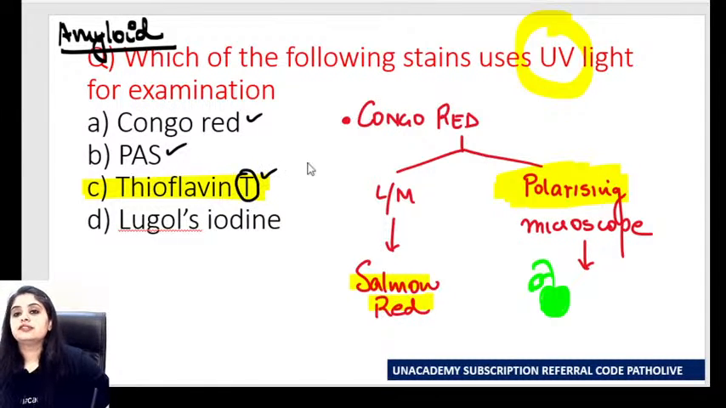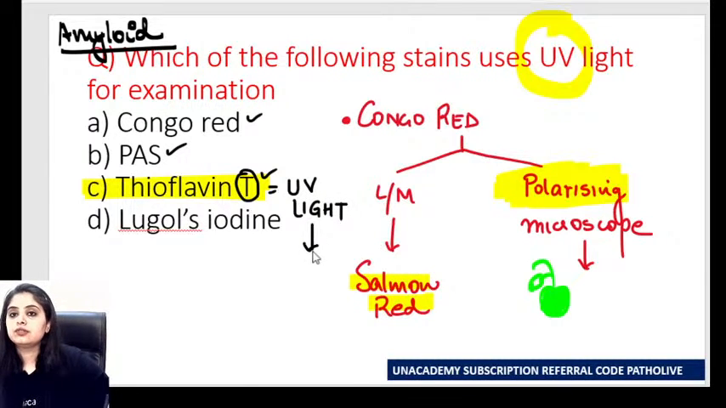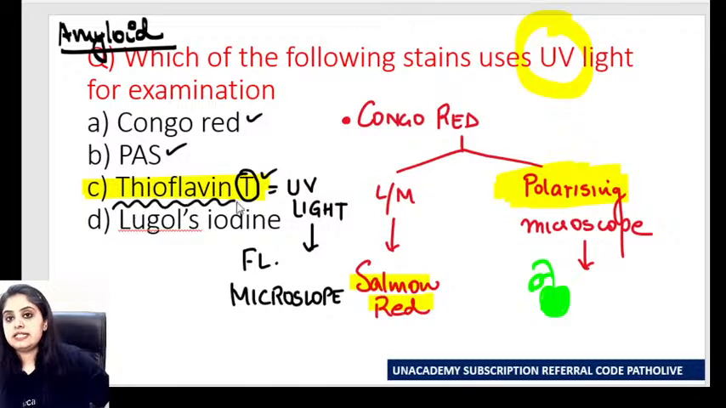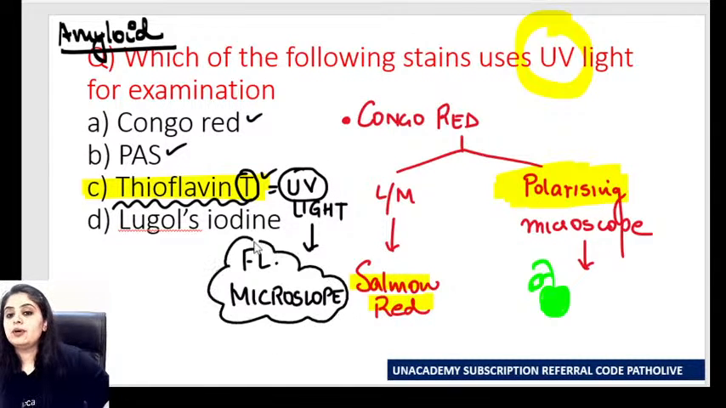Thioflavin T is also a stain, but the problem is that it is not a regular light microscope color stain. Thioflavin T uses ultraviolet light, and now think logically, which microscope uses ultraviolet light? I taught you in the last class only. The fluorescent microscope uses ultraviolet light. So if I want to use thioflavin T with ultraviolet light, the microscope I'll need in my setup is the fluorescent microscope. Is that okay with everyone?